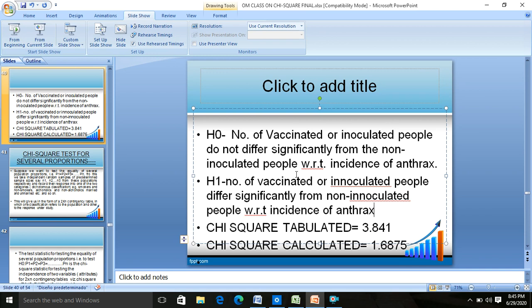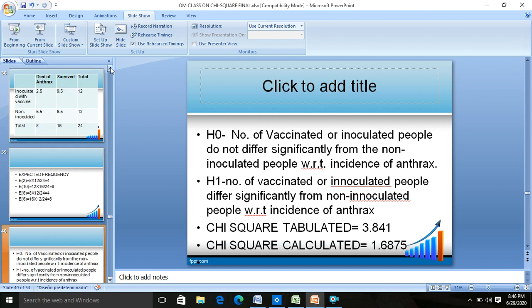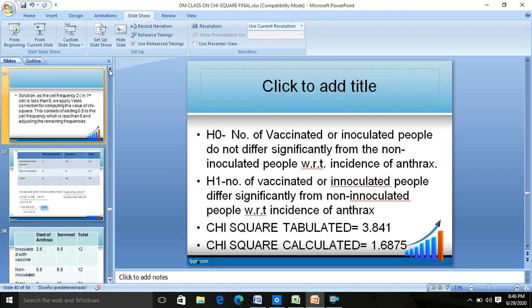So you accept the null hypothesis. It means the number of vaccinated or inoculated people do not differ significantly from non-inoculated people with respect to incidence of anthrax. So is it a good result?